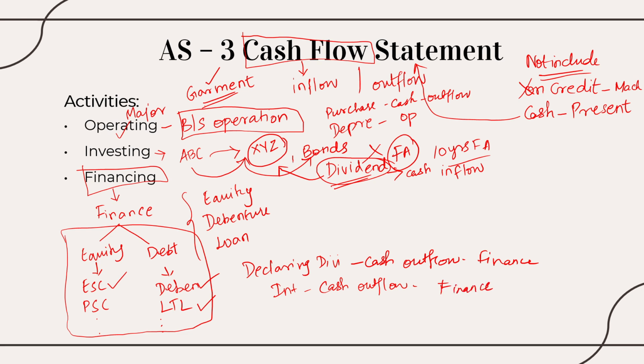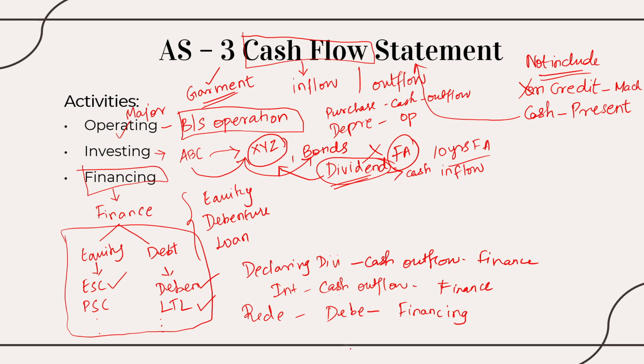I'll give another example. I'm redeeming the debentures. Redemption. Redeeming the debenture. That is again a financing activity, because I'm closing down. I'm going to pay back to my debenture holders. So all those will come under financing activity.